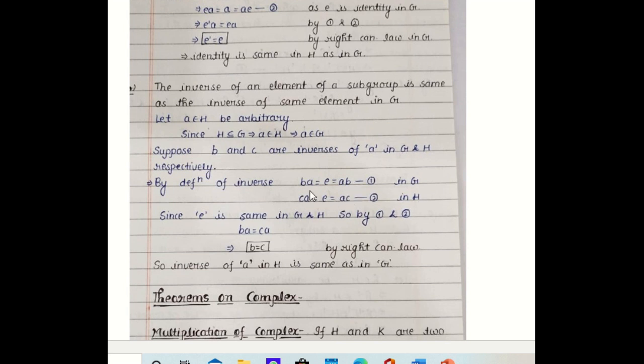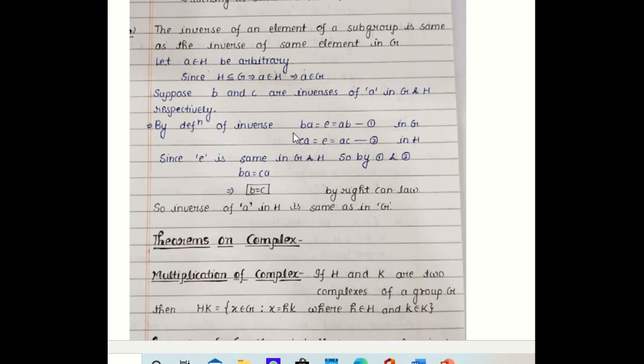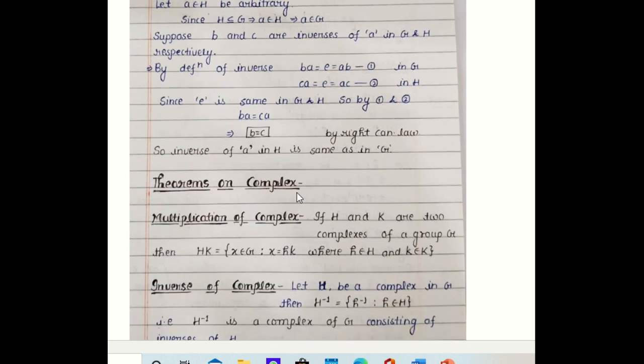But in the previous theorem, we have proved that the identity element of the group and the subgroup are the same. So by these two equations, we can easily see that BA is equal to CA. So by applying the right cancellation law, we have B is equal to C. That means the inverse element is unique.